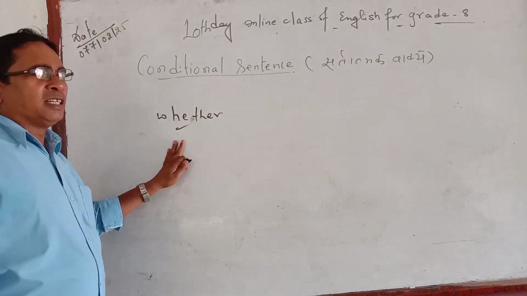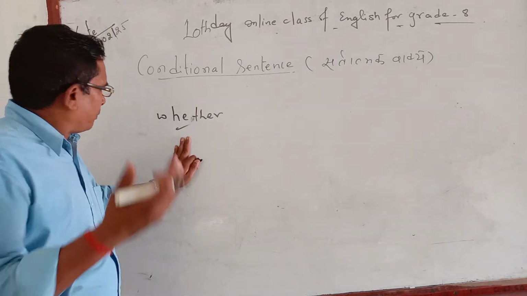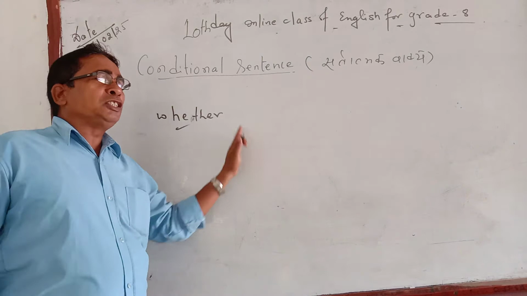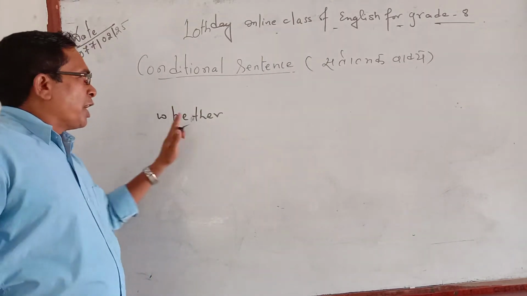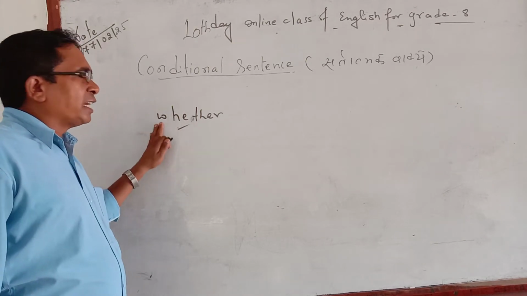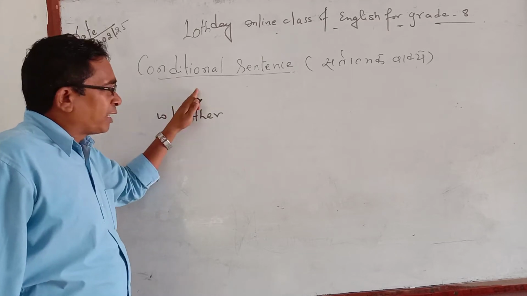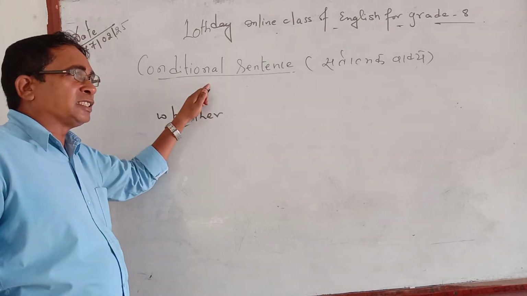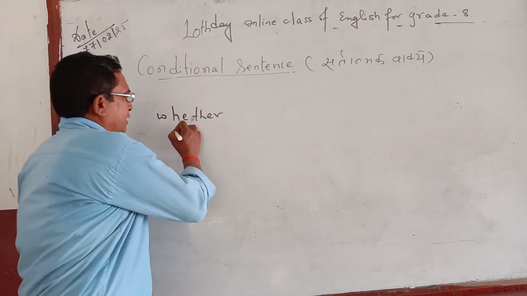So if there is a whether, then you will be clear. Like from the viewpoint of mathematics, if x is equal to y, of course you can say y is equal to x. Likewise, if there is no if, then there may be whether, and if is equal to whether, so no difference. So the part of the sentence that has if, that is the condition, and if if is not there but whether is there, then that is the condition.